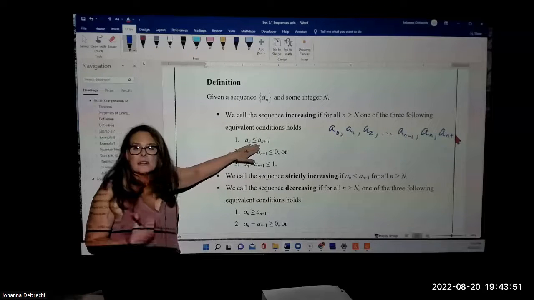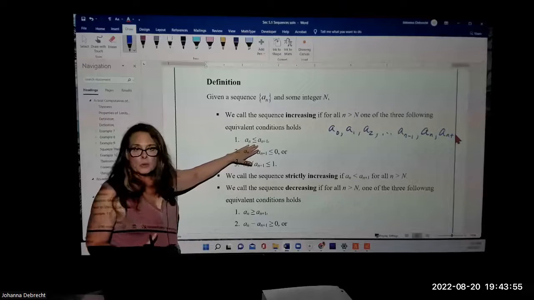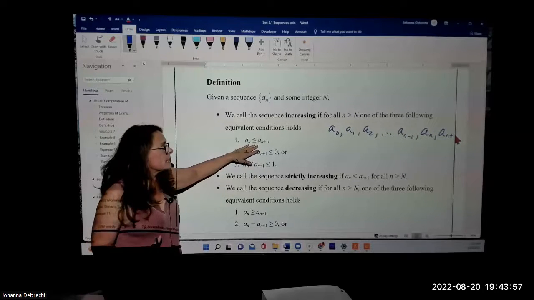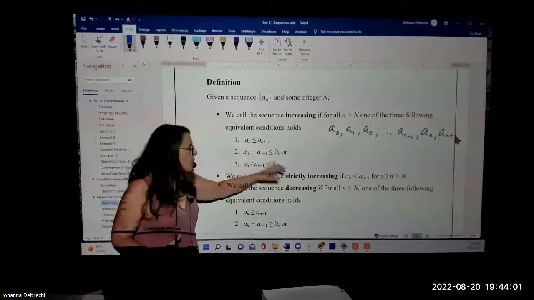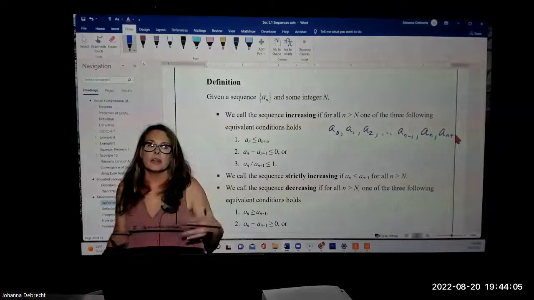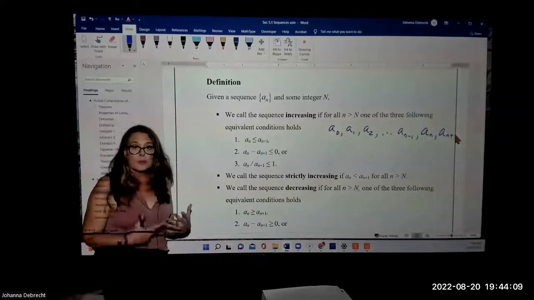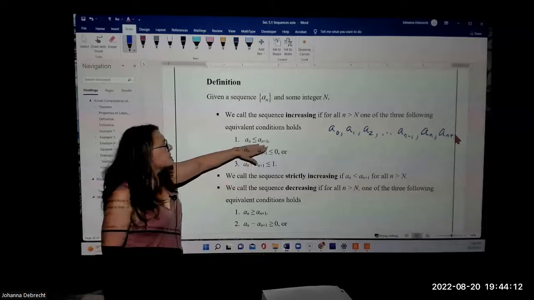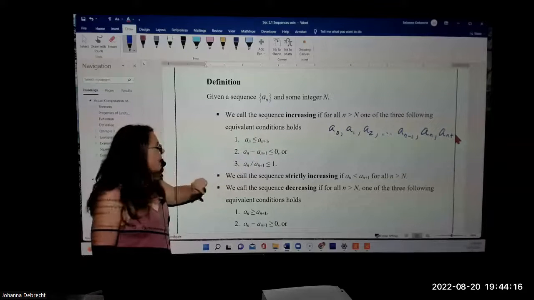We call this non-strict monotone increasing because it could be equal to. So this is not strictly increasing, it's just increasing. If we take the or equal to off, we call it strictly increasing or strictly monotone increasing. You may or may not include the word monotone, but it's implied. Now, what's another way of showing that the sequence is increasing in values?